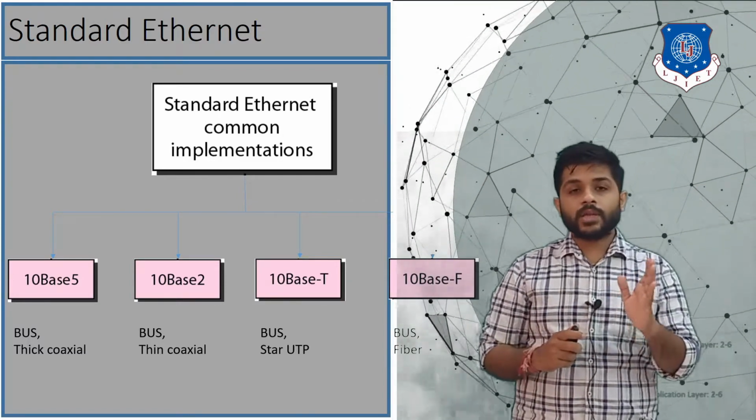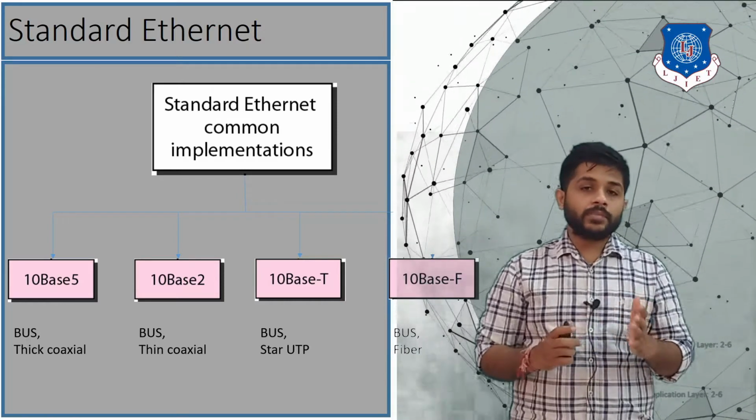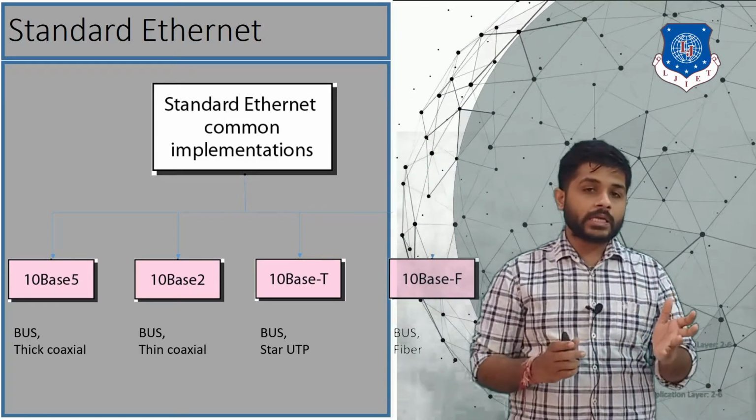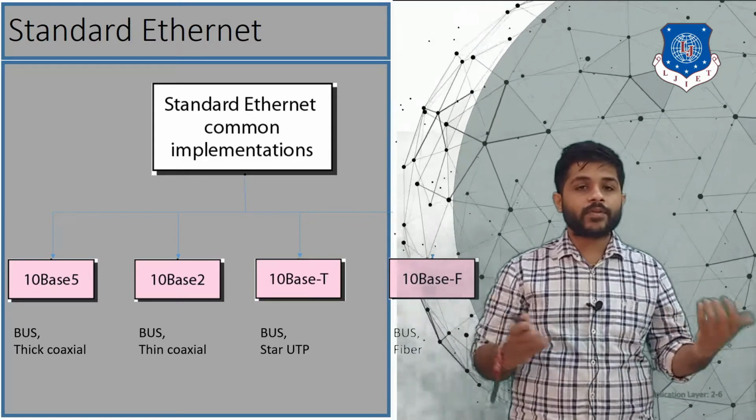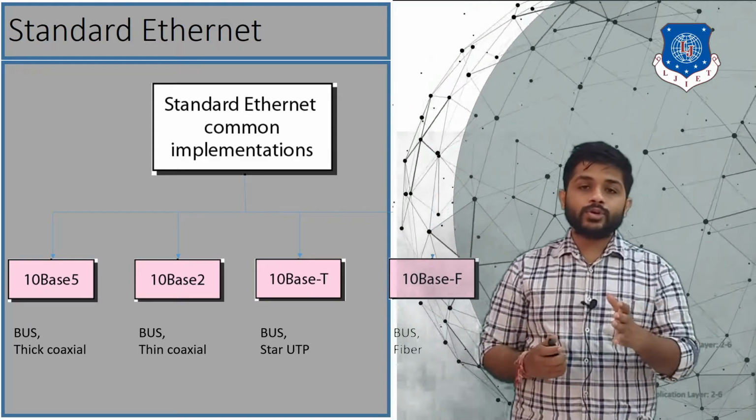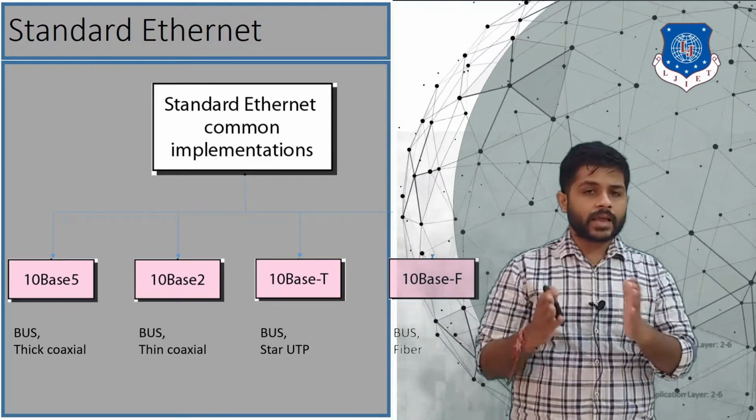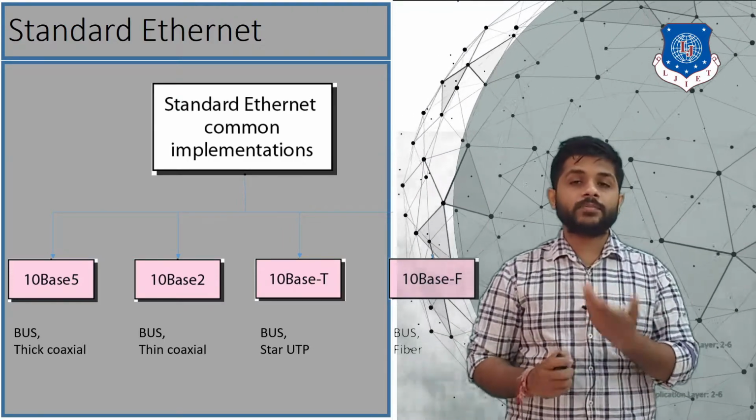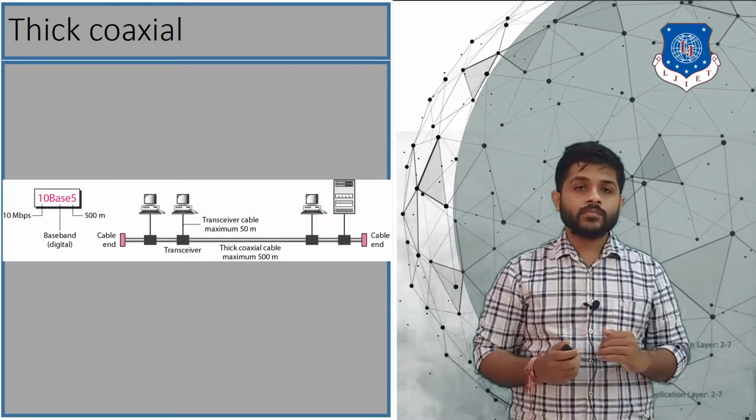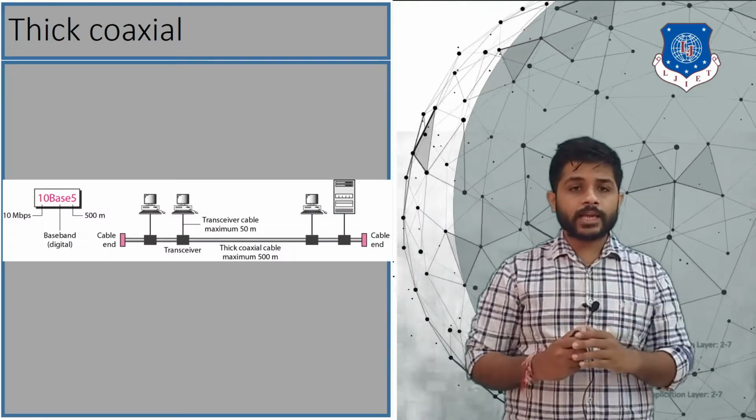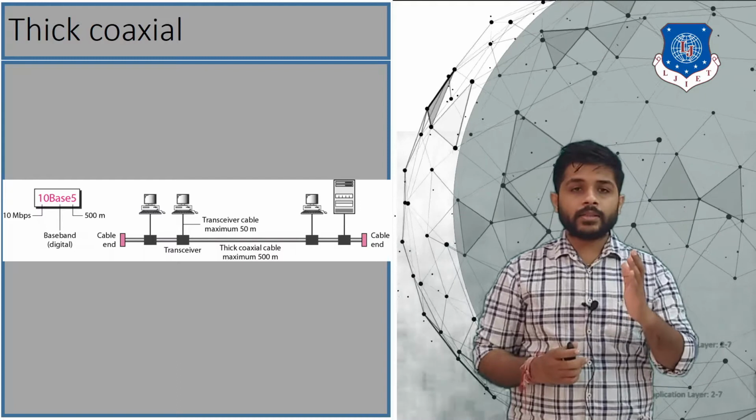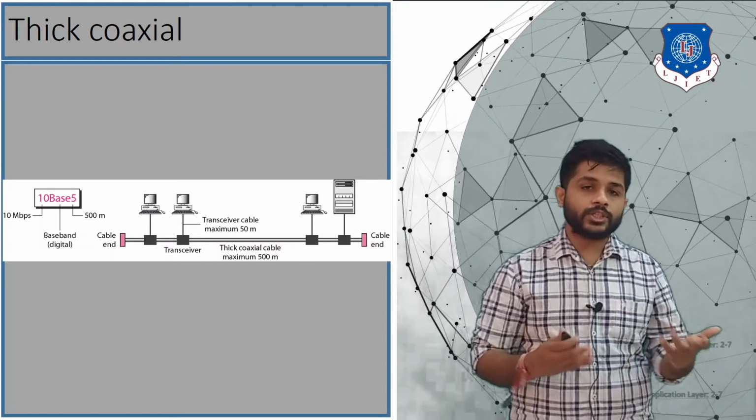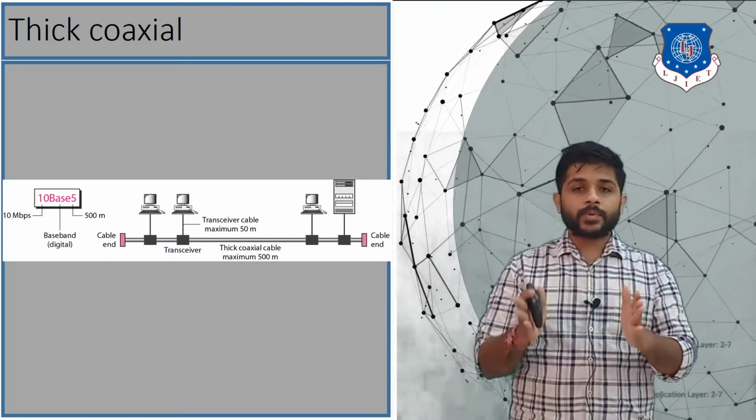So what is the meaning of 10BASE-5? 10BASE-5 means the speed is 10 Mbps and the maximum distance can be 500 meters. 10BASE-2 means speed is 10 Mbps and 200 meters. 10BASE-T means the twisted pair cable, and F means the fiber cable. So you can see that the speed is 10 Mbps, 500 meters, and the base means the baseband digital communication.